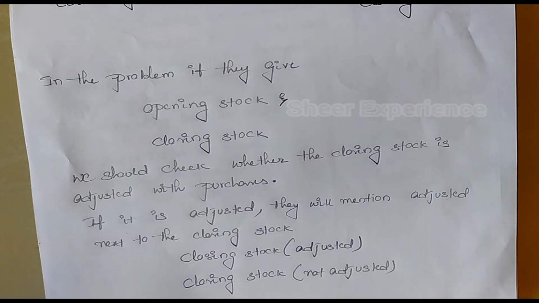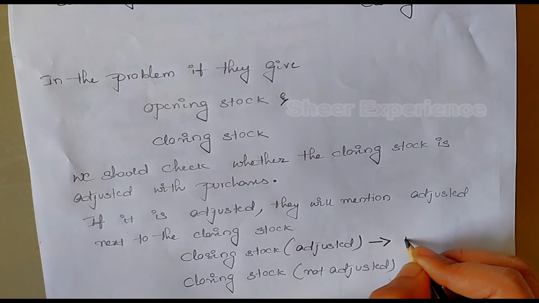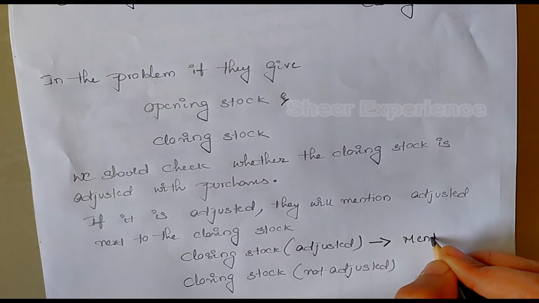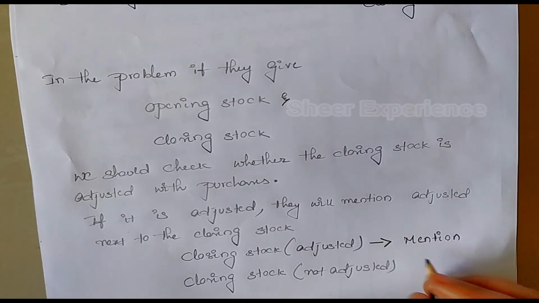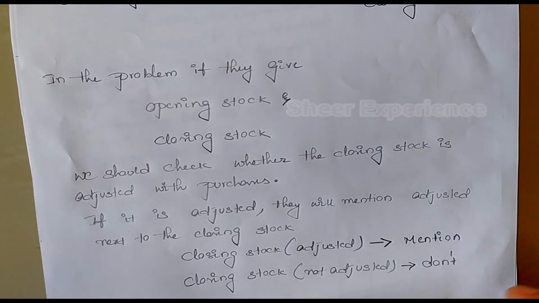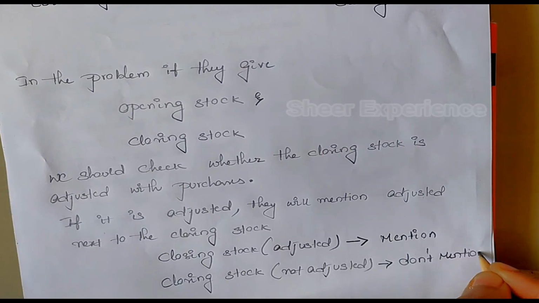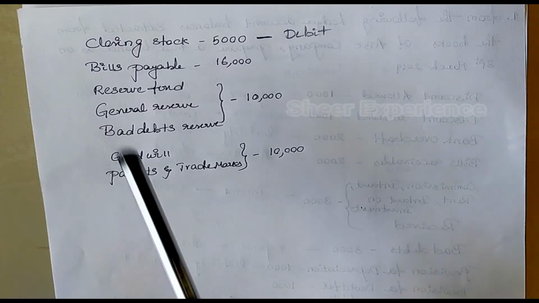If you guys are still confused, then just remember in a problem if they mention adjusted next to the closing stock, then we will mention the amount in trial balance. If they mention not adjusted next to the closing stock, then we will not consider that amount in trial balance. Next is bills payables.